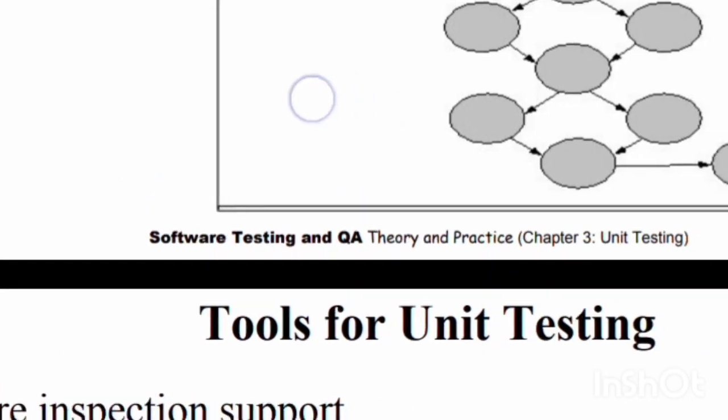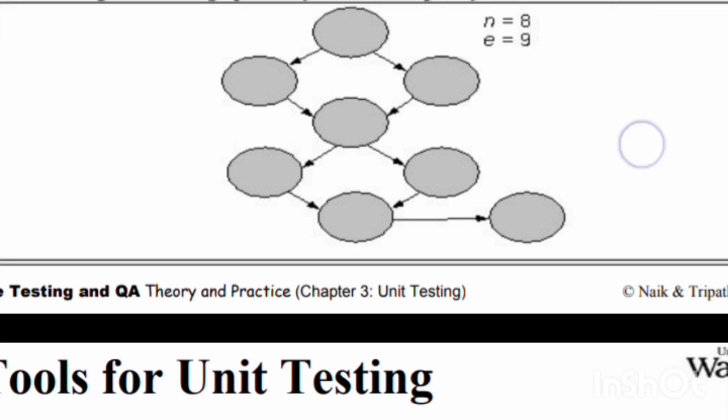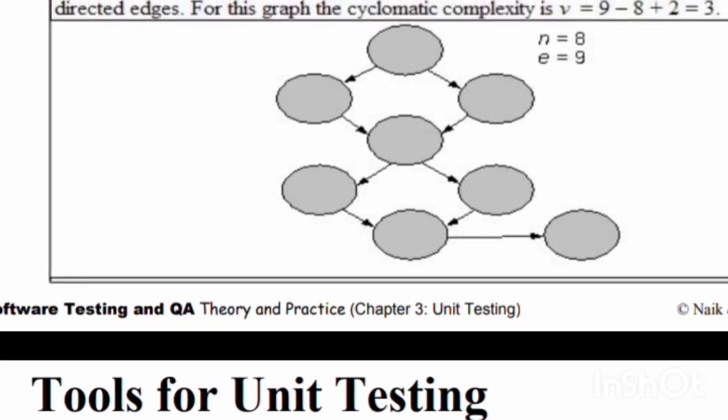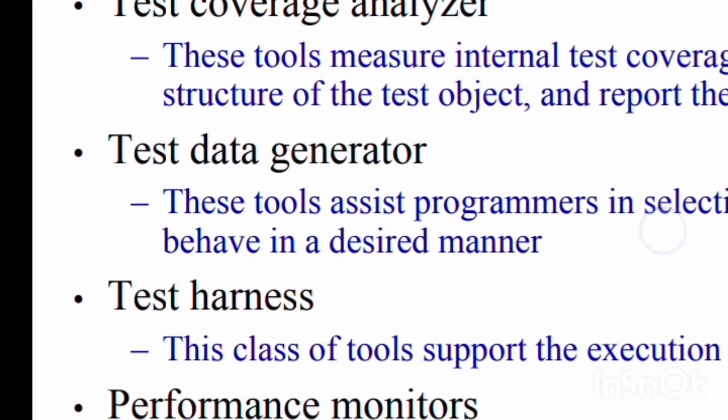We already know from the software engineering class how cyclomatic complexity is calculated, where V is cyclomatic complexity, E is number of edges, N is number of nodes. If a strongly connected graph is constructed, then the calculation is V equals E minus N plus 1. Tools for unit testing continuation.